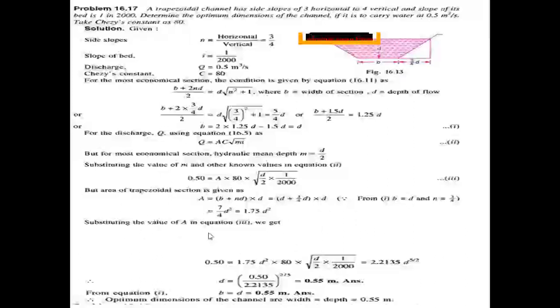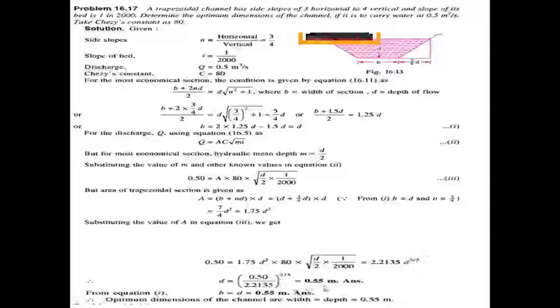Now substituting the value of A in the equation 3, 0.5 equal to 1.75 d square into 80 into root of d by 2 into 1 by 2000. This value is getting 2.2135 d power 5 by 2. Now you need to find out the d value. D equal to (0.50 by 2.2135) power 2 by 5, taking the reverse power.